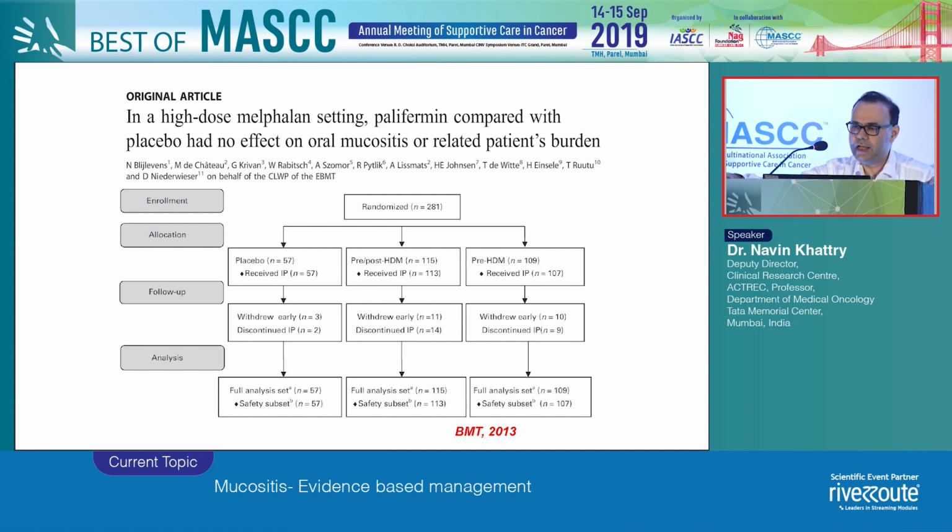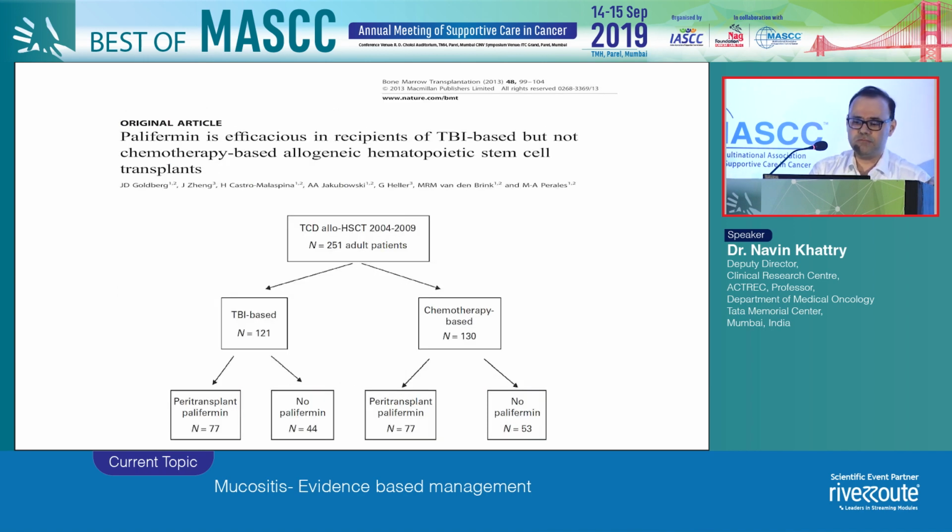When it was used in only chemotherapy-based conditioning regimens, and this is a randomized study, it failed to show any difference of using palifermin with or without melphalan or BEAM chemotherapy.